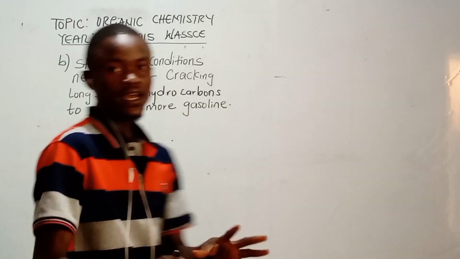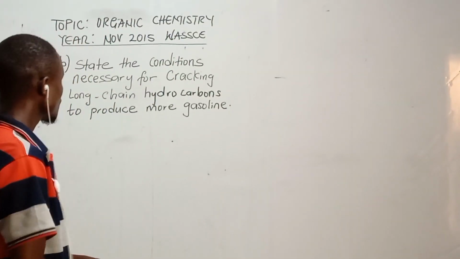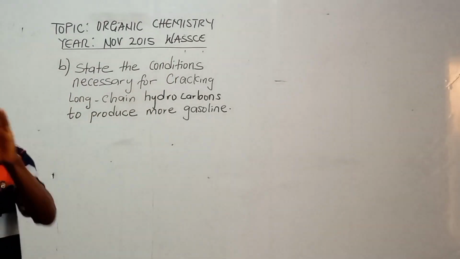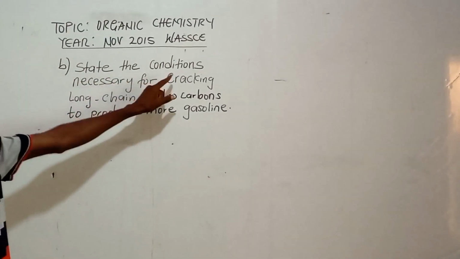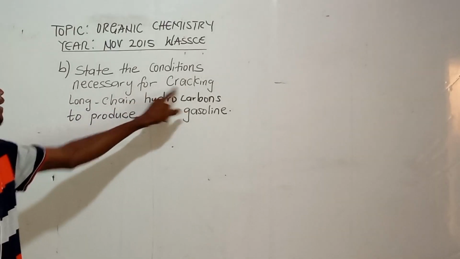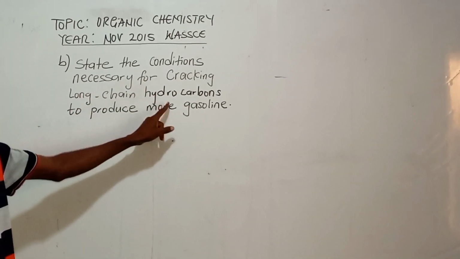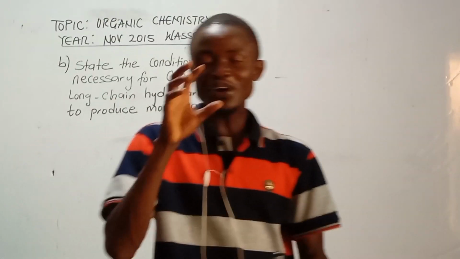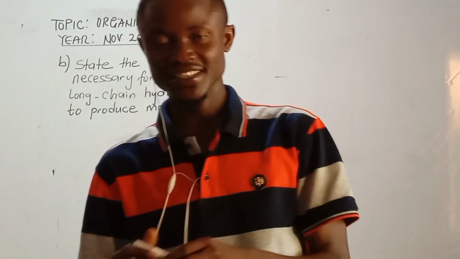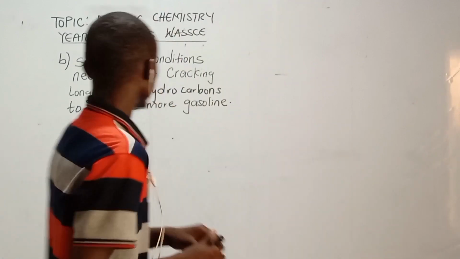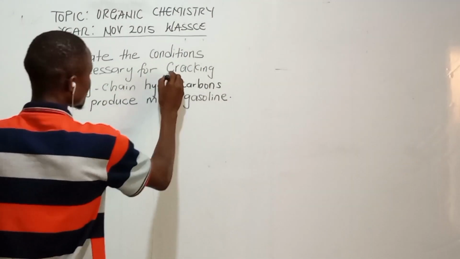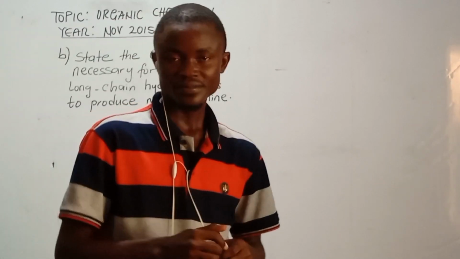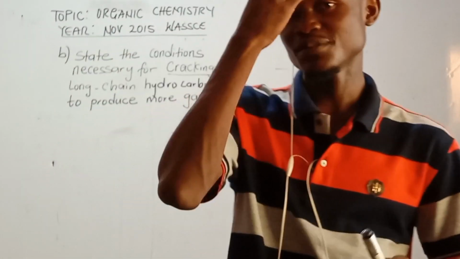So this is another question, November 2015, B. The question says, state the conditions necessary for cracking long-chain hydrocarbons to produce more gasoline. Very simple and straightforward. Now, underline the word cracking. When we say cracking, what does that mean?